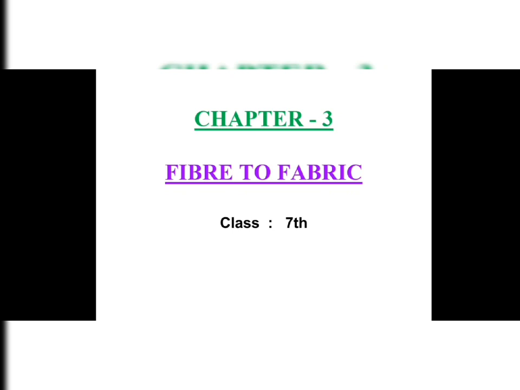Students, in class 6th you have learnt about some fibers obtained from plants. You also learned that wool and silk fibers are obtained from animals. Wool is obtained from the fleece. Fleece means hair of sheep or yak, and the silk fibers come from cocoons of the silk moth.